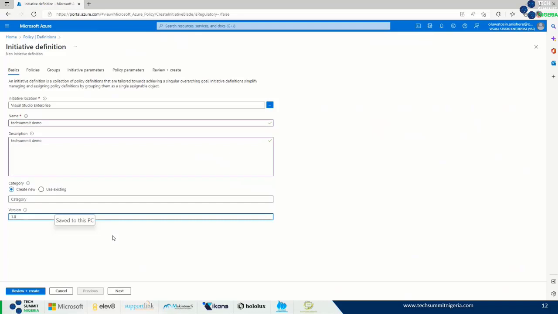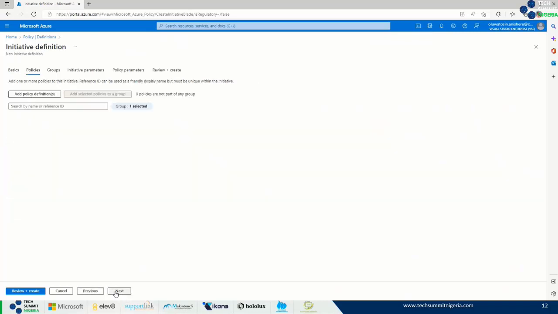Now this version is just strictly for the metadata. It isn't used for any update or any process whatsoever. That's just what this version is used for. Okay, once we have completed that, we can click on next. The next should take us to the policy tab. As you can see here, in this policy tab, we can also add policy definition.